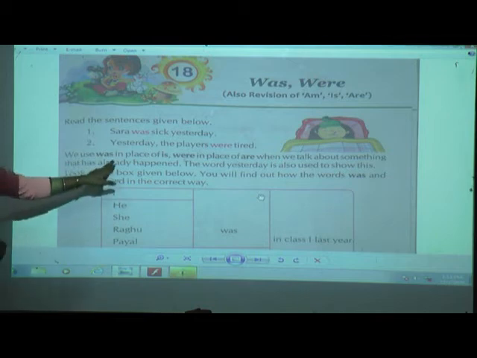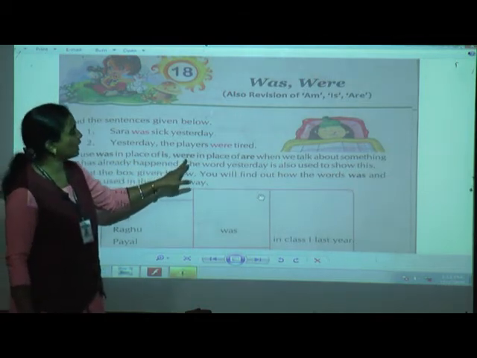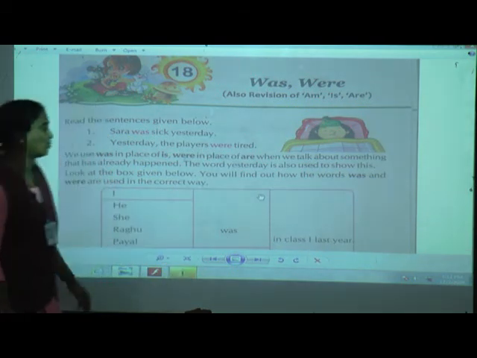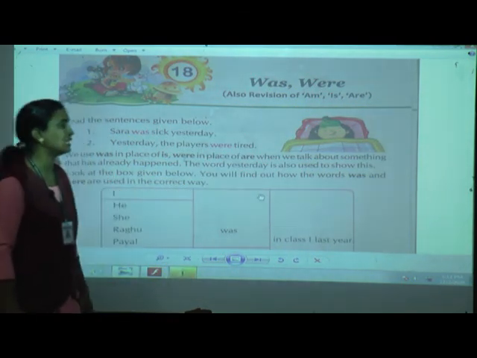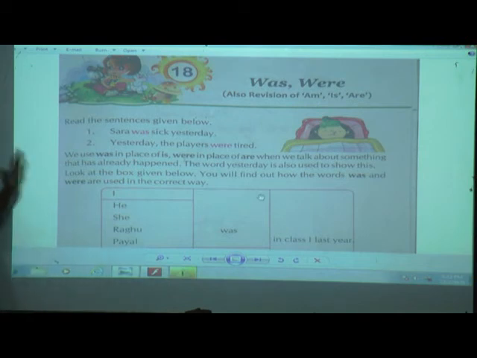We use was in place of is, were in place of are when we talk about something that has already happened. The word yesterday is also used to show this. Not only yesterday, but many such words, last year, last week, last Monday, show that these incidents have happened previously or in the past.